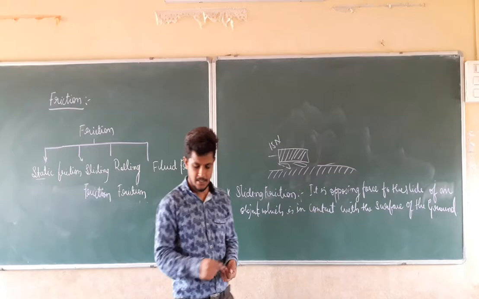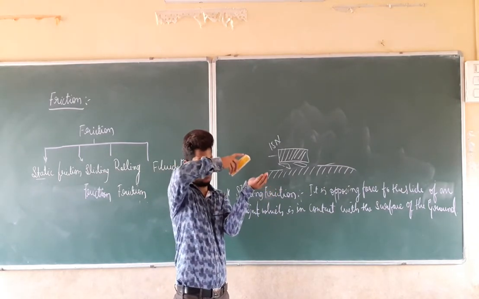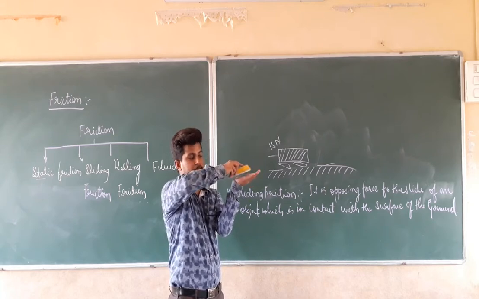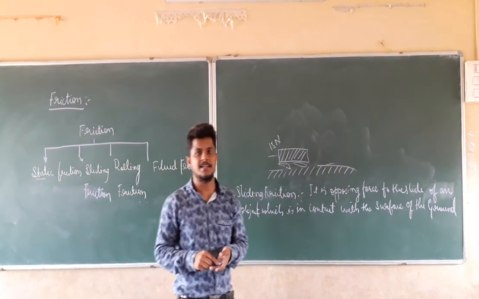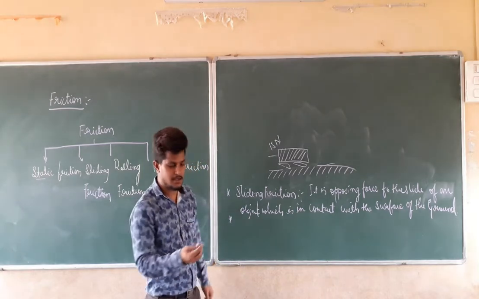Right? That is nothing but, when an object or a body rolls over the surface of another body, the resistance which is coming to that body is the rolling friction.